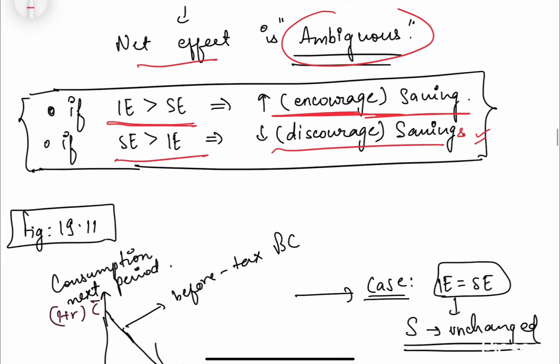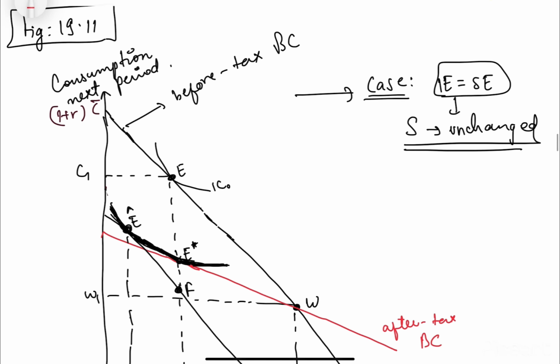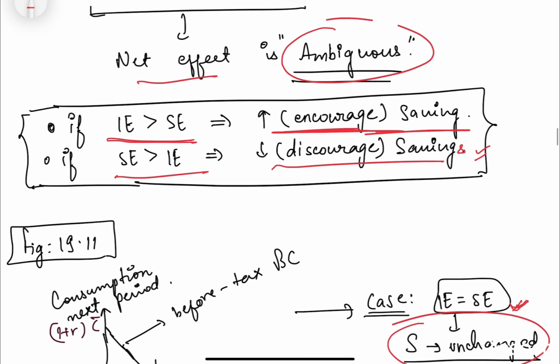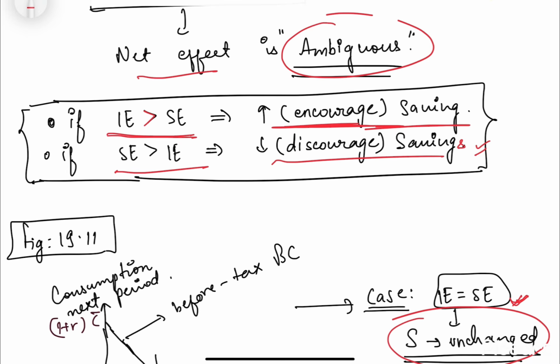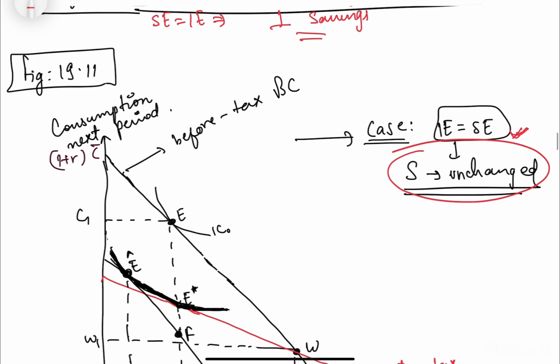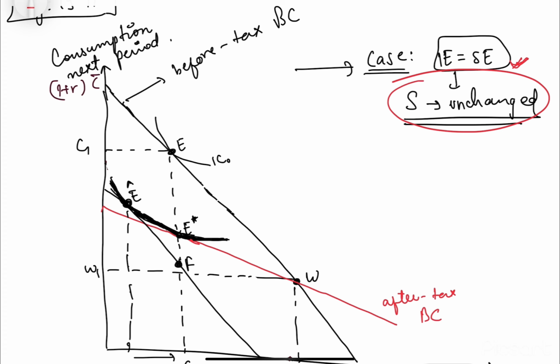So there are two cases. Now this is a case where our income effect is completely offsetting the substitution effect, and both these effects are basically equal. If both these effects are equal, our savings would not change, savings would remain the same. Because what we saw here: when income effect is more, it increases savings. When income effect is less than substitution effect, it is reducing savings. So when substitution effect is equal to income effect, it will not change savings. Savings would remain unchanged.